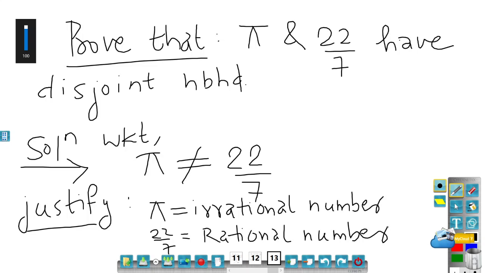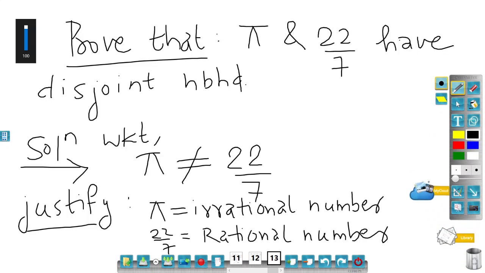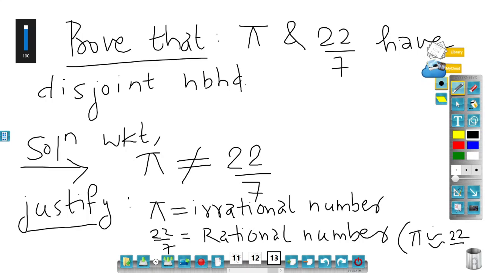So one is rational, another is irrational, so both are not equal. One may ask the question: then in school we used to write pi equal to 22 by 7. Was that a wrong methodology? The answer is, in school, when you wrote it, it was pi is approximately 22 by 7. It is not equal to 22 by 7. Or you may say that pi is approximately equal to 3.14 dot dot dot. But it is not equal to 22 by 7. That should be clear.